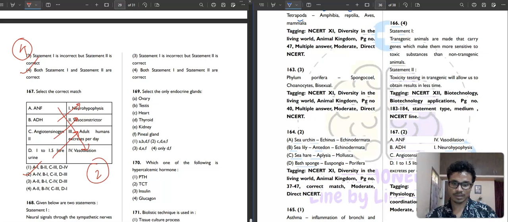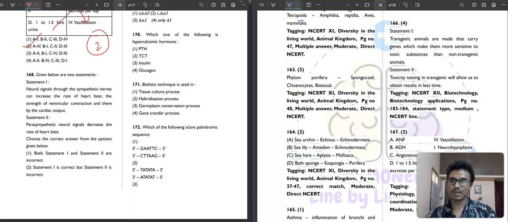Then question number 168. It is saying, statement first, neural signals through the sympathetic nerve can increase the rate of heartbeat, strengthen the ventricular contraction, and thereby increase cardiac output. Is it correct? Yeah, it is correct. The neural signal from the sympathetic nervous system increases the heartbeat.